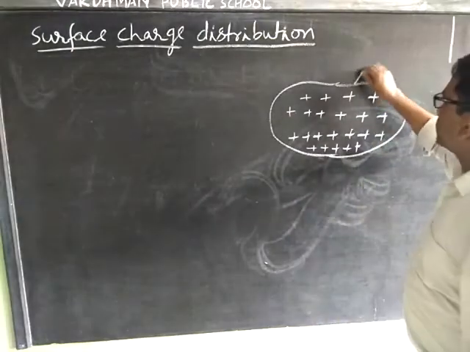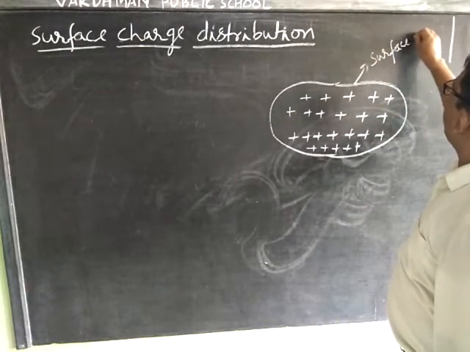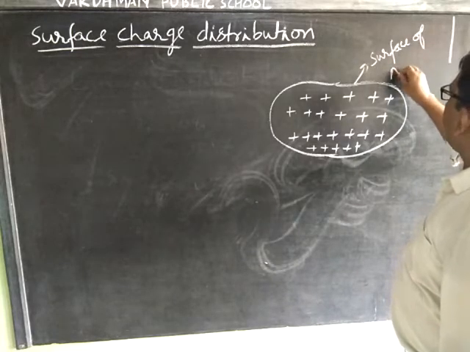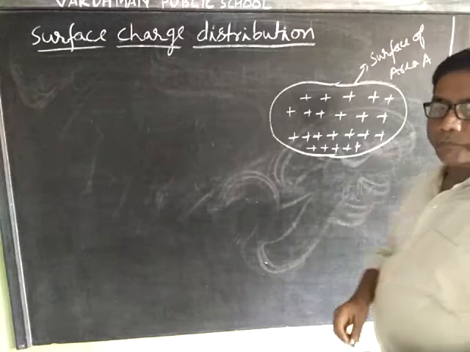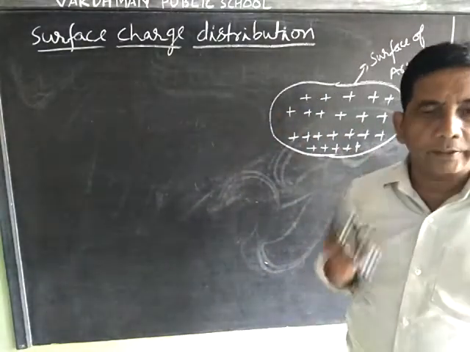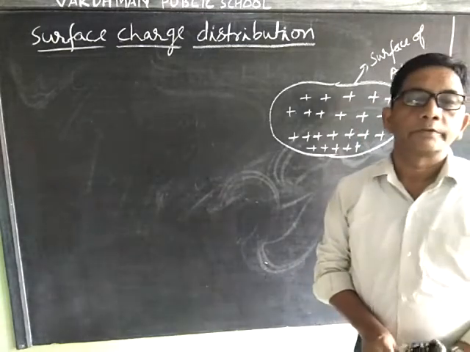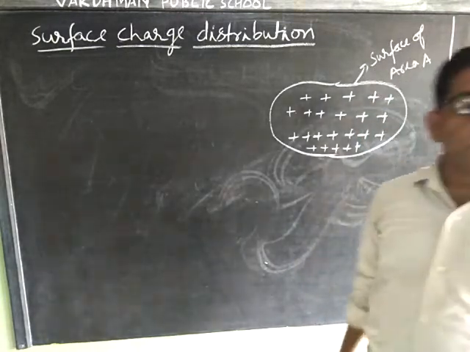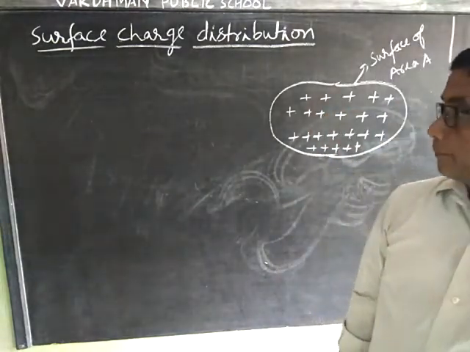This is a surface of area A. Such type of charge distribution is known as surface charge distribution.